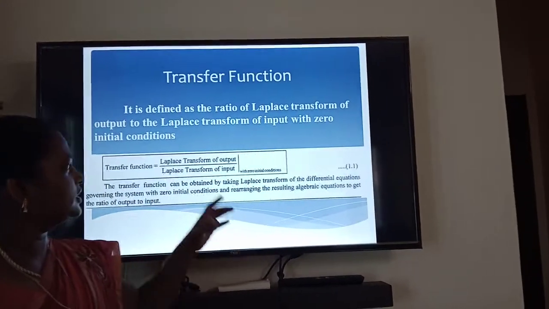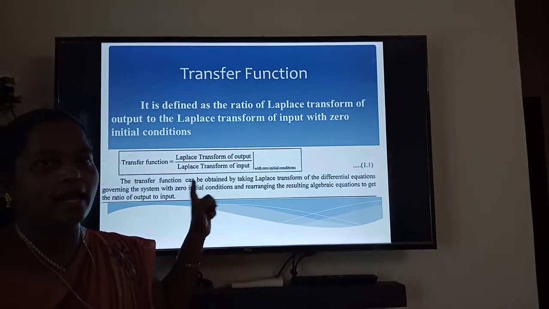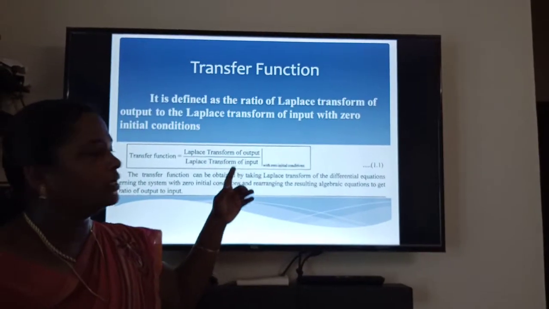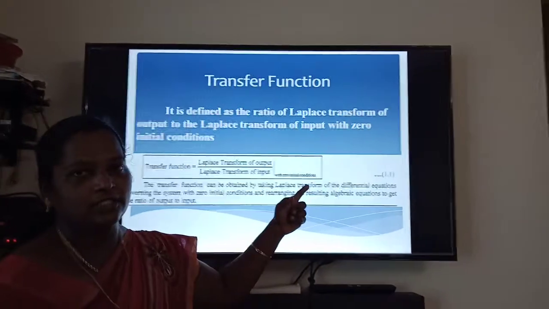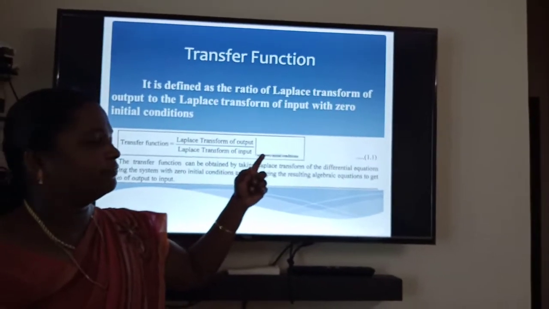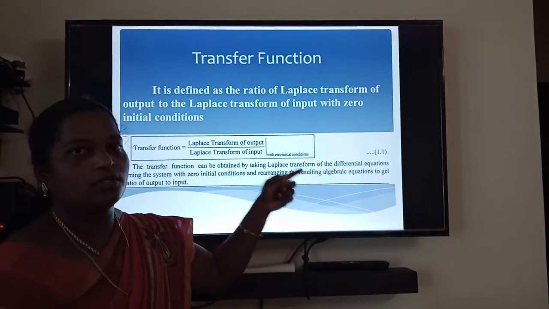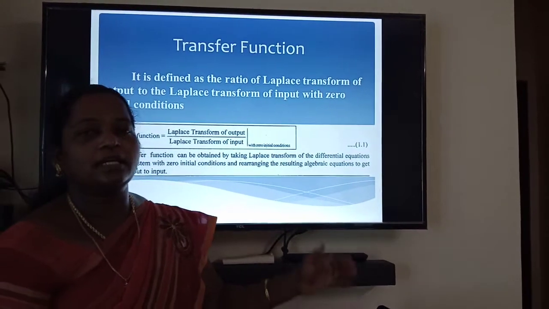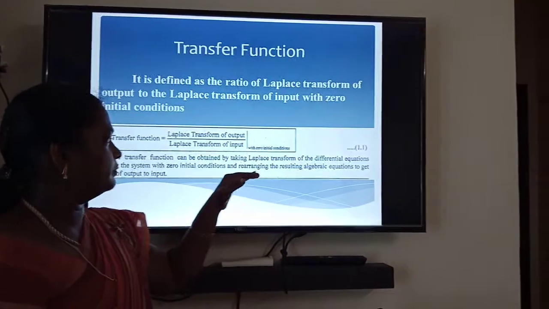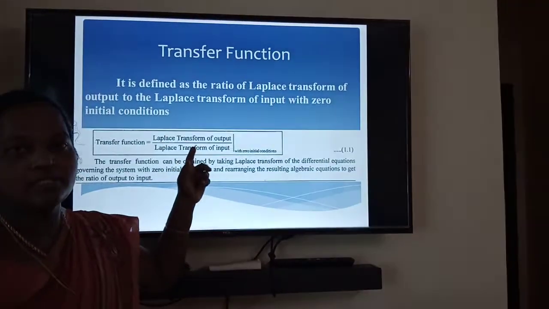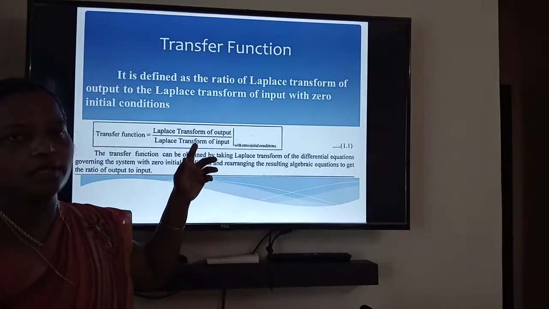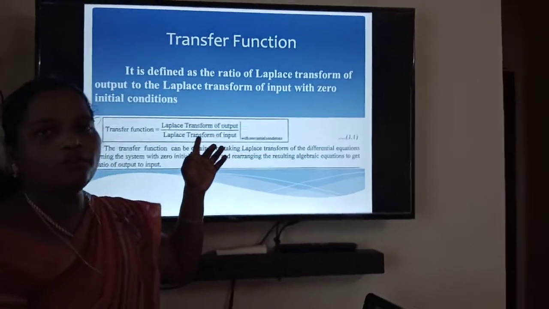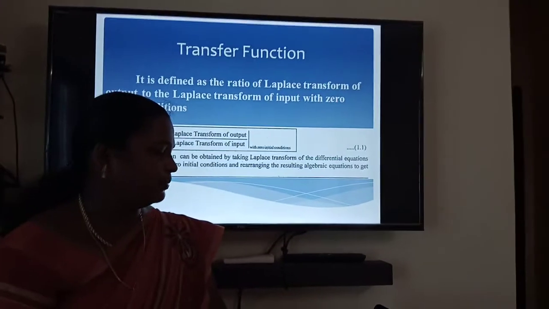The transfer function is nothing but the ratio of the Laplace transform of output to the Laplace transform of input, with zero initial conditions. This is important: with zero initial conditions. In order to obtain the mathematical equations, the Laplace transform is very much important.